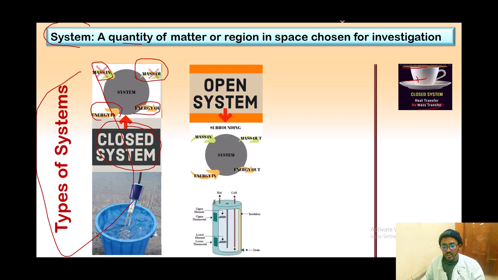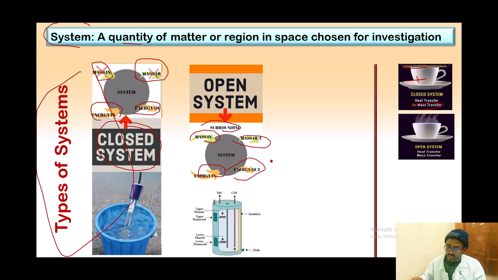And the second one is open system. As you can see, this one has surroundings, right? So we have mass in and mass out, and also energy in and energy out. We call this open system. Let's say this cup. As you can see, there is no cover here, so we expose this to air. So we have an open system. There is heat transfer, and there is also mass transfer here.